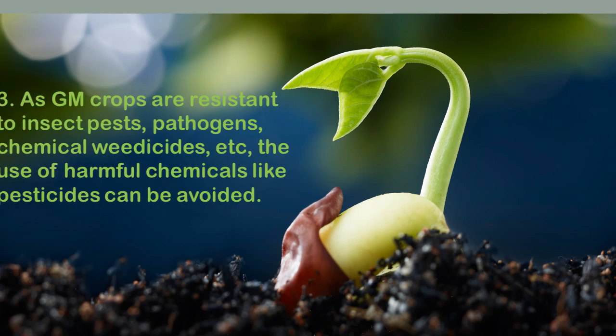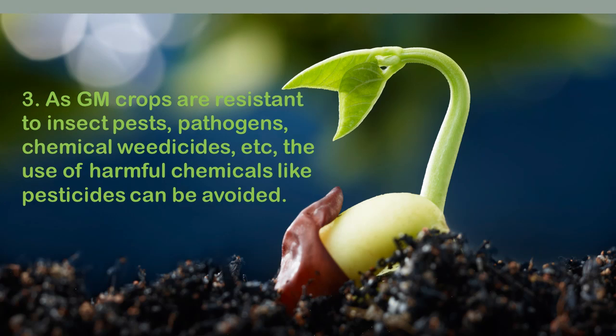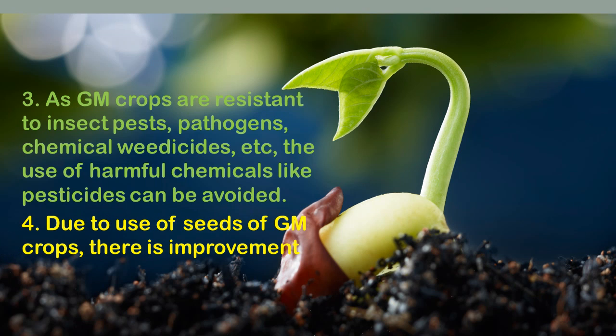Now, GM crops are resistant to insects, pests, pathogens, that is viruses, chemicals, and weedicide. Weedicide is used against small plants that grow between the main plants. The use of harmful chemicals like pesticides can be avoided. And fourth, due to use of seeds of GM crops, there is improvement in nutrient value and decrease in loss of crops. So these are all the changes that have taken place in agriculture due to biotechnology.